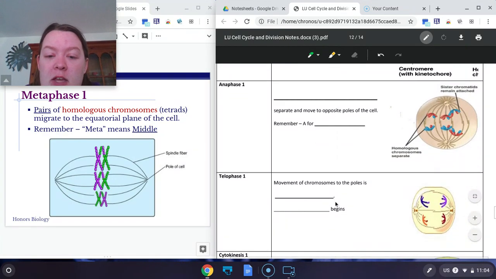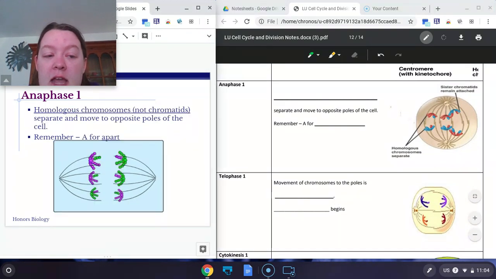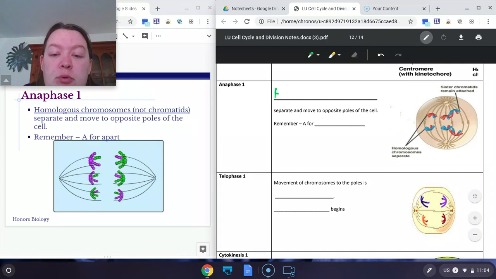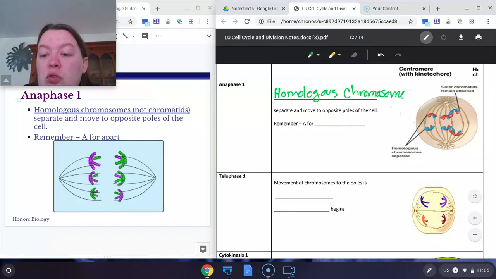Then anaphase 1. Anaphase, A still equals apart. In this case, though, we have full duplicated chromosomes pulling apart. So homologous chromosomes, remember, these are chromosomes, not chromatids, separate. So there is a full duplicated chromosome here. Remember, A equals apart.